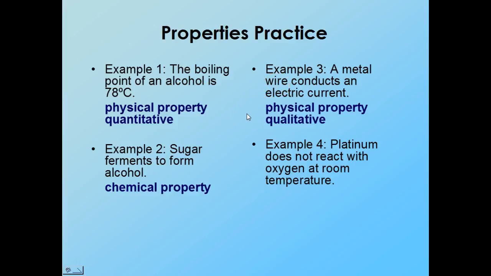And in example 4, platinum does not react with oxygen at room temperature. This is showing the lack of a chemical reaction, telling you what it does and doesn't react with. So that too would be a chemical property. All right, and hopefully this will help you with part 5 of your review assignment.